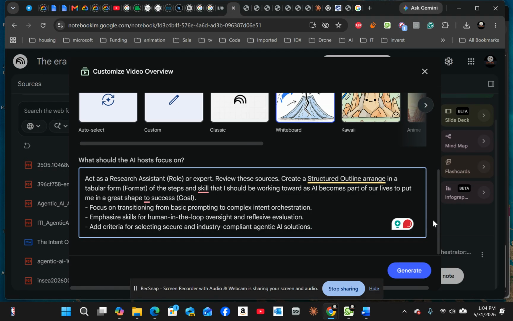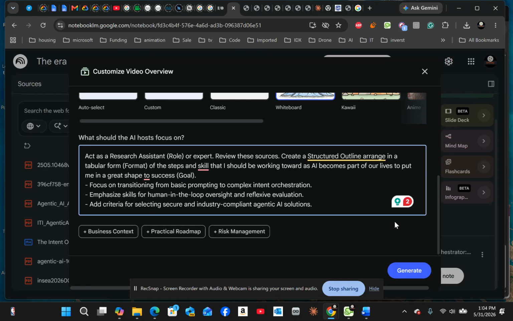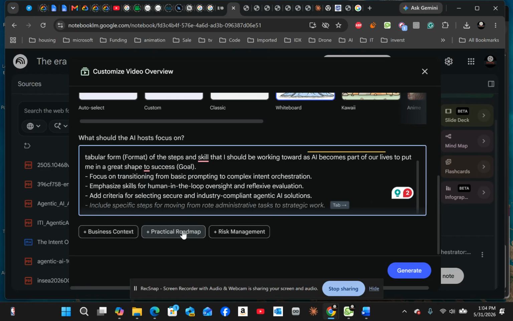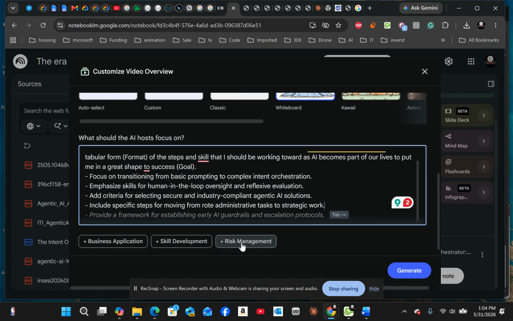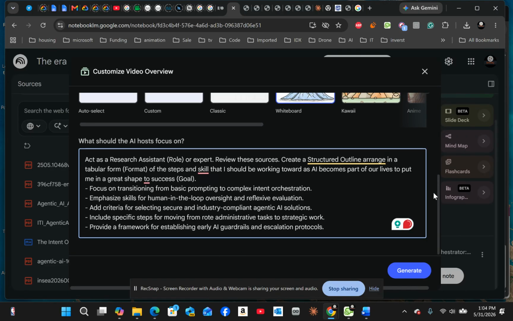And then let me see what else I can add. Business practical roadmap, and then skills management. I can add skills management, skills development.